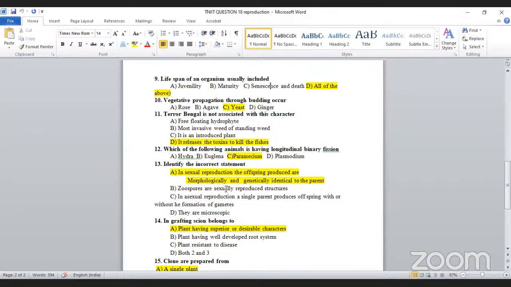Zygote. Okay, see that. So the zoospore is an asexually reproduced structure. Zoospore is an asexually reproduced structure, or sexually reproduced? It is an asexually reproduced structure.